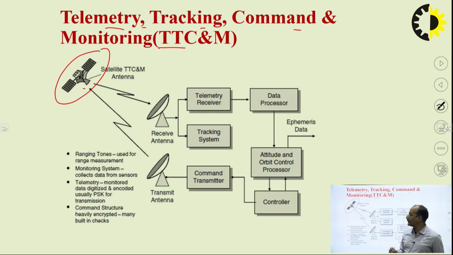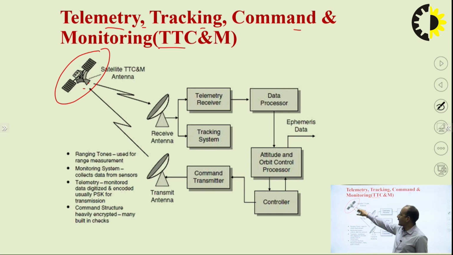So in that case, you have to maintain the temperature of the satellite. That's why temperature sensors are required on the satellite to continuously monitor its temperature, and that data is analyzed and processed, and commands are generated as per the data.